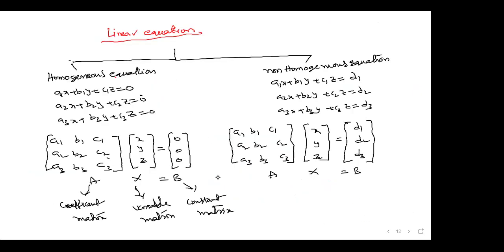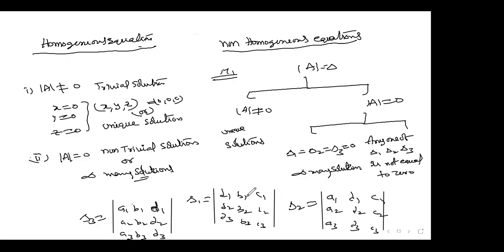And afterwards, linear equations. Linear equations are of two types. I said one is homogeneous equation, another one is non-homogeneous equation. And here we discuss two cases of homogeneous equation: one is the unique trivial solution, another one is infinitely many non-trivial solutions. For non-homogeneous equation I discuss four cases.